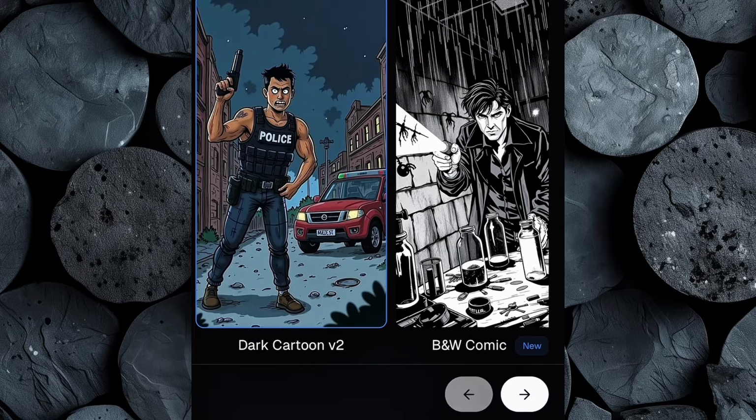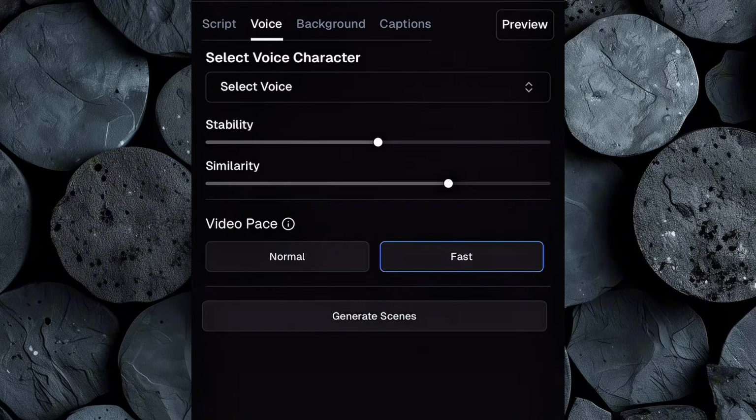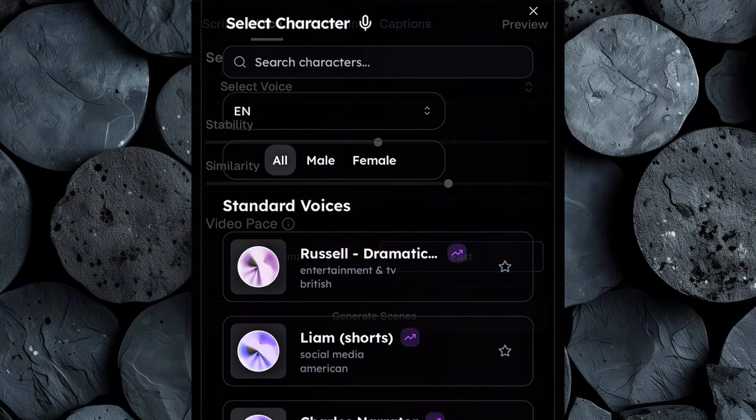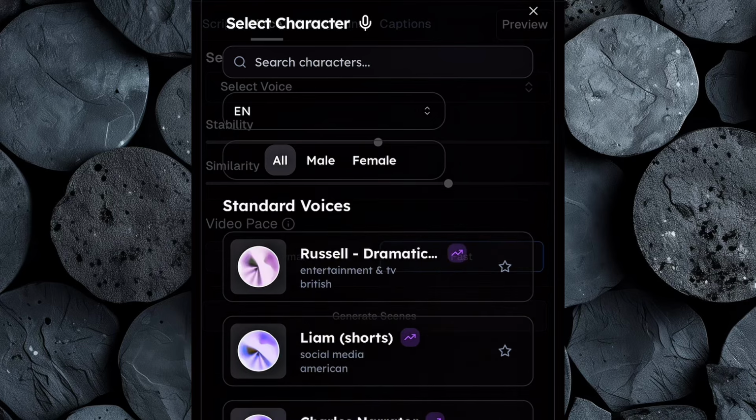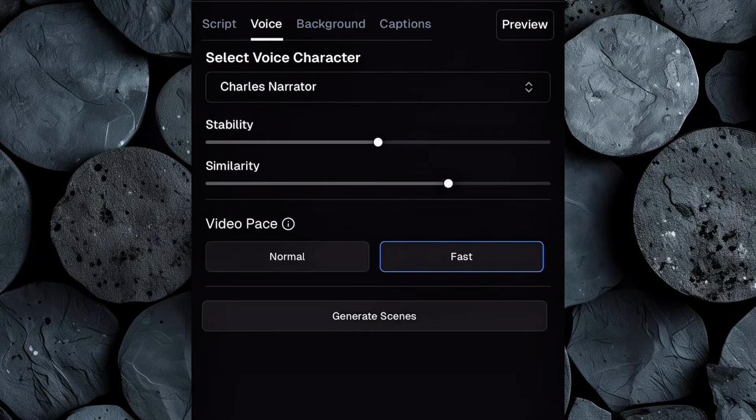Once that's selected, click Next to move to the voice section. Here, Clippie gives you a wide range of voiceover options. You can preview each voice to see how it sounds, and choose the one that matches the tone of your story. Below, you'll notice some extra settings: stability and similarity.